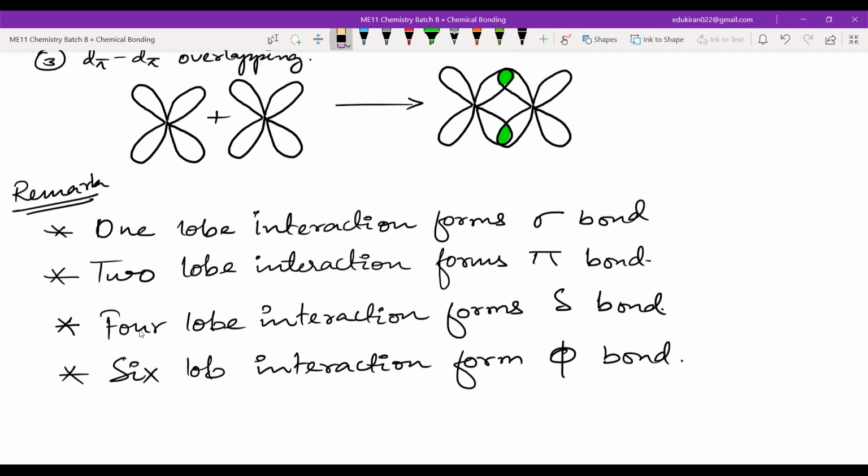So if you want to figure out how delta bonds are formed, just look at your floor and the ceiling. Is everyone listening or writing? Now, can you make d orbitals in your floor? You can make the d orbitals in your floor, right?